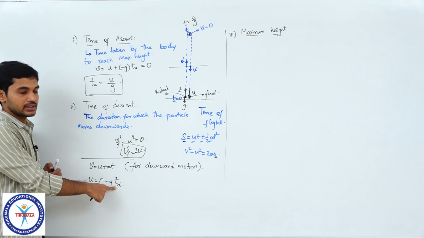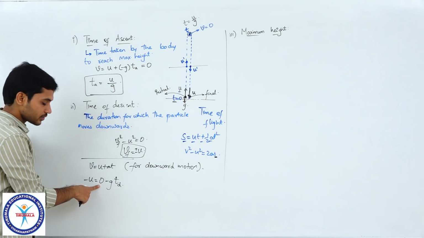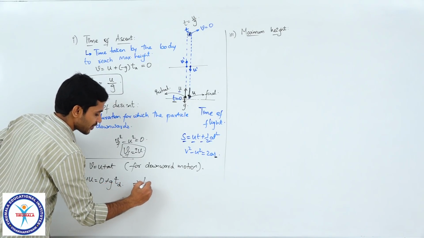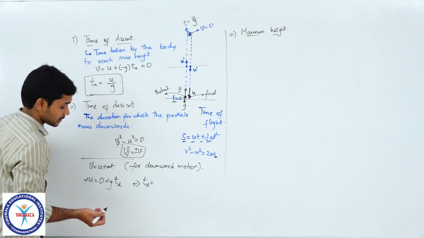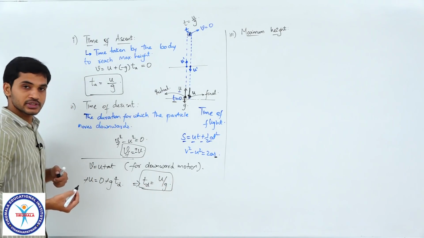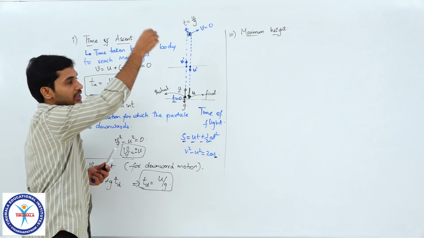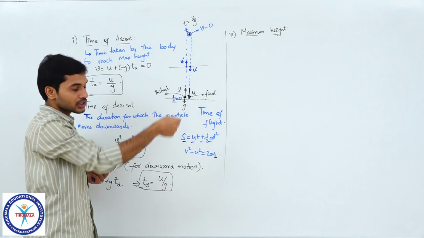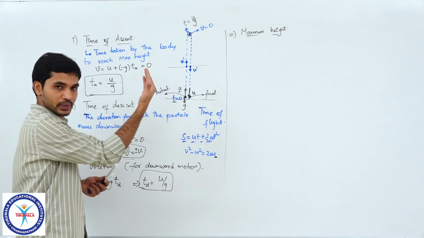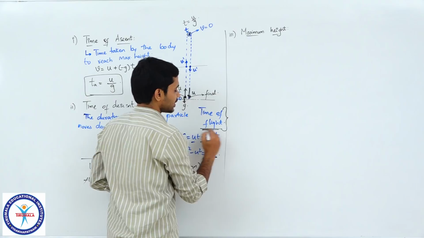I will call it Td. From here to here I will consider it as Td. So, what do we get? Minus and minus get cancelled out, and simplifying this will give me the value of time of descent as u by g once again. Clear, students? So, the particle takes a time of u by g to move vertically upwards, reach the highest position, and then another u by g to move vertically downwards and reach the initial position. So, u by g up and u by g down,